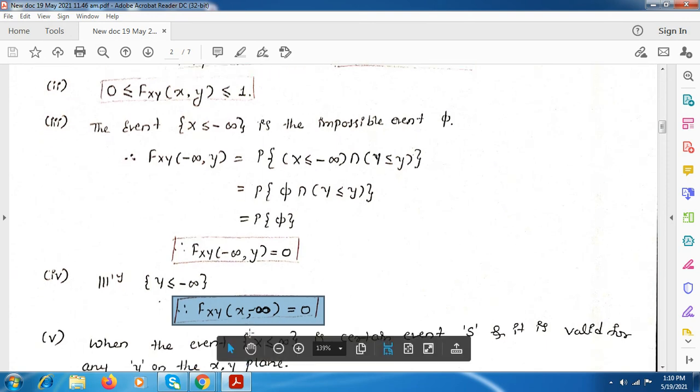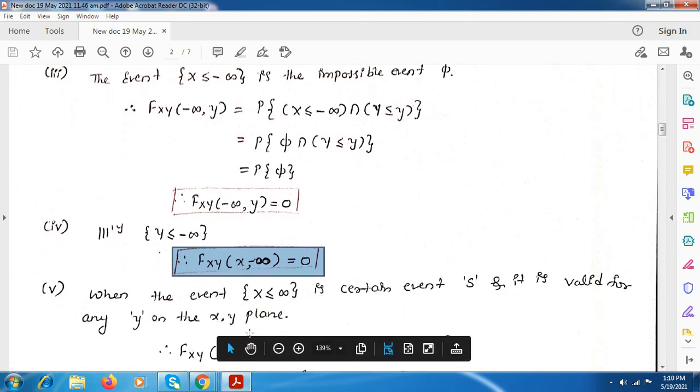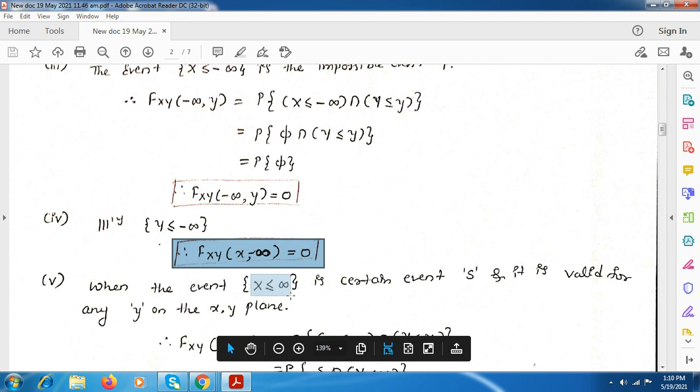Now further, in the next property, we consider x is less than or equal to infinity and y is kept as it is.